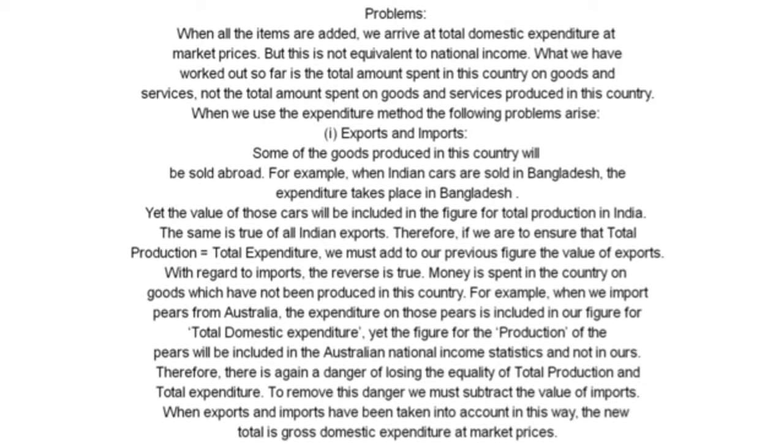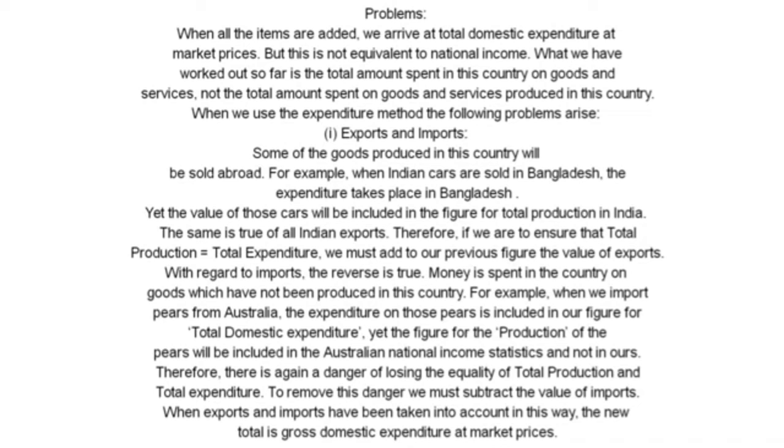When all the items are added, we arrive at total domestic expenditure at market prices, but this is not equivalent to national income. What we have worked out so far is the total amount spent in this country on goods and services, not the total amount spent on goods and services produced in this country. When we use the expenditure method, the following problems arise.